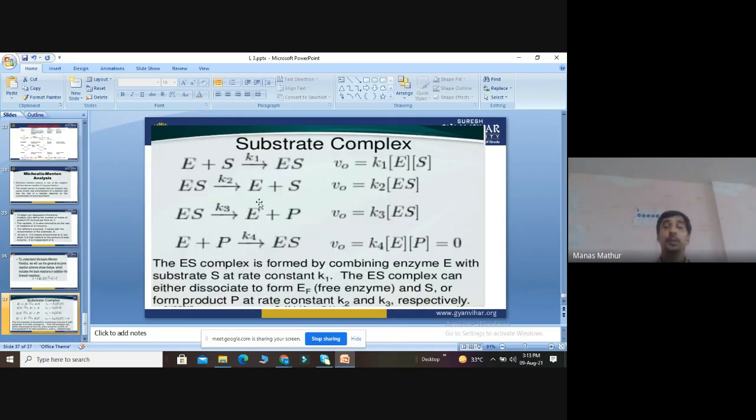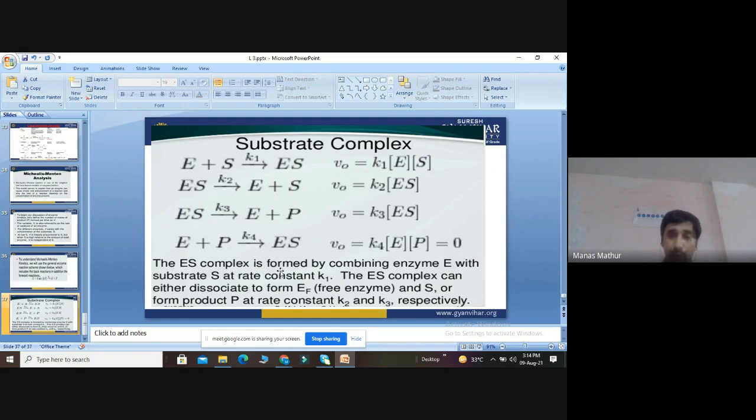Then see the enzyme-substrate complex. E plus S forming ES, V0 is directly proportional to K1 and ES. ES going back into E plus S, again V0 is directly proportional to K2 and ES. ES converted to product with K3, here V0 is directly proportional to K3 and ES. E plus P with K4 is the back reaction to ES, so V is equal to K4 times EP, which is equal to 0.